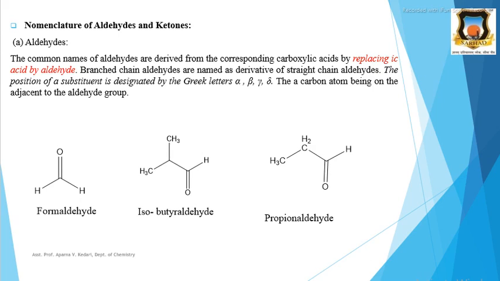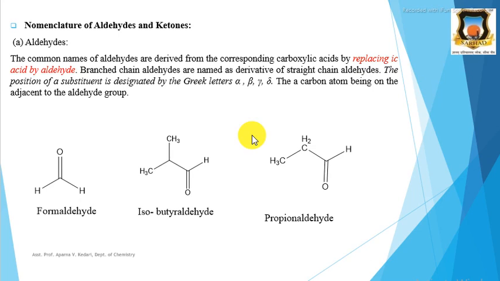Then nomenclature of aldehydes and ketones. First, aldehydes. The common names of aldehydes are derived from the corresponding carboxylic acids by replacing the -ic acid ending, and branched chain aldehydes are named as derivatives of straight chain aldehydes.